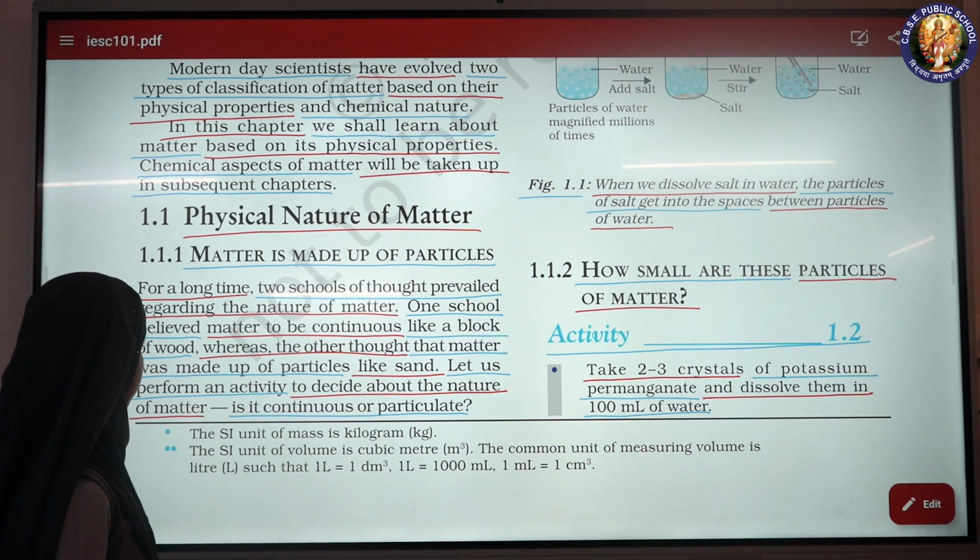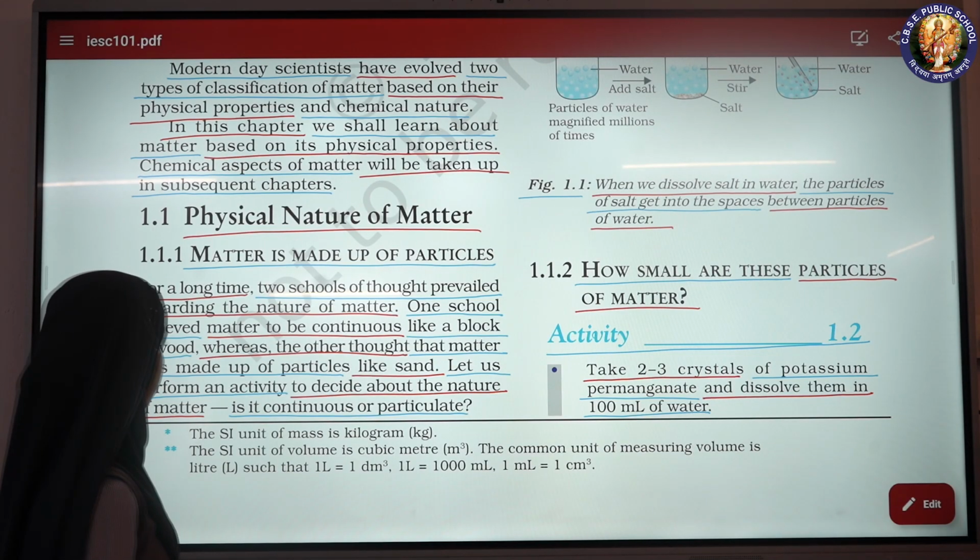Physical nature of matter. Matter is made up of particles. For a long time, 2 schools of thought prevailed regarding the nature of matter.